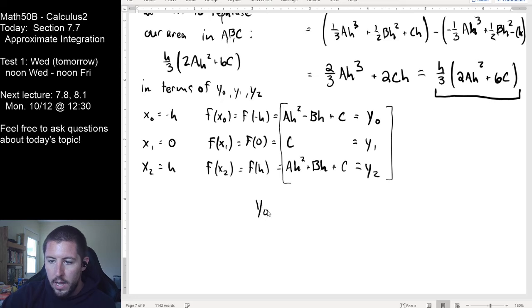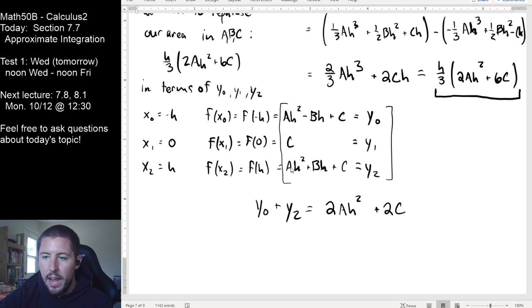I'm noticing that y0 plus y2 is going to give me 2ah squared plus 2c. I've added them together, I got two ah squareds, the bh's canceled, and I got two c's. I didn't talk about y1 at all yet. This is really close to what I want.